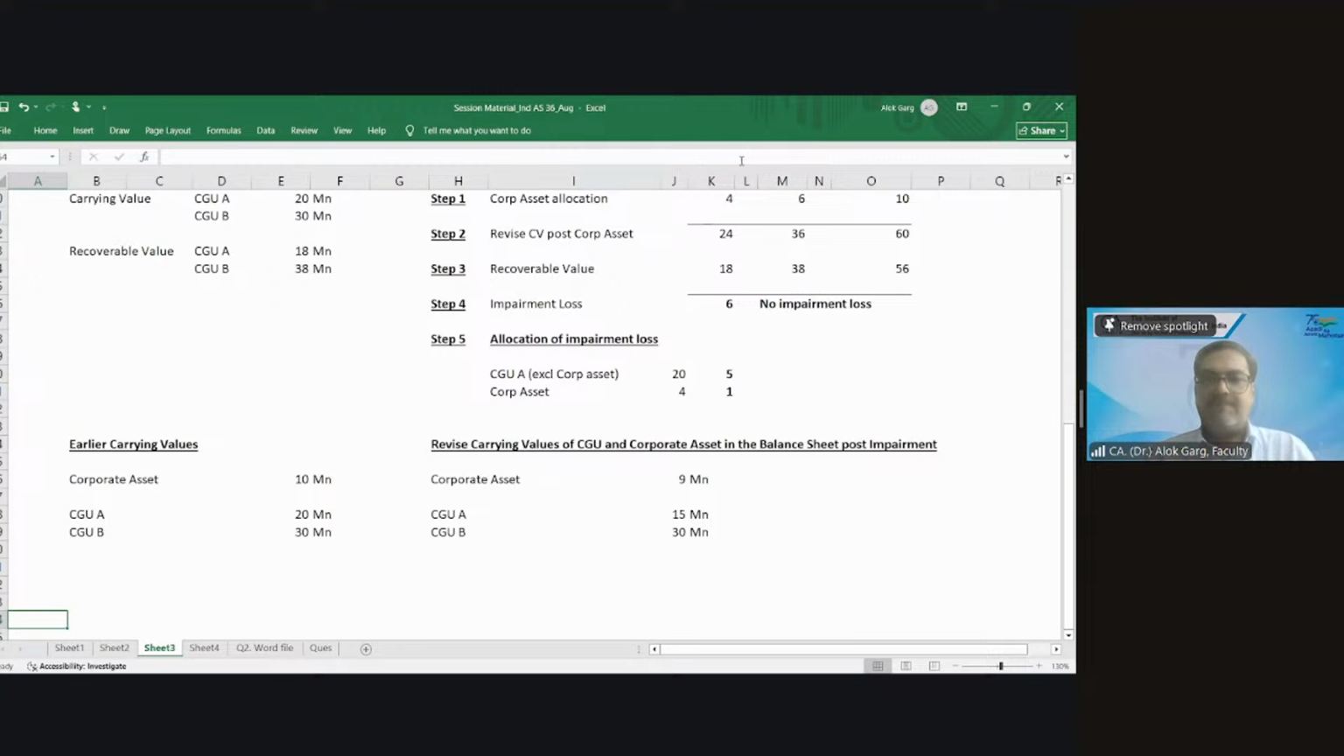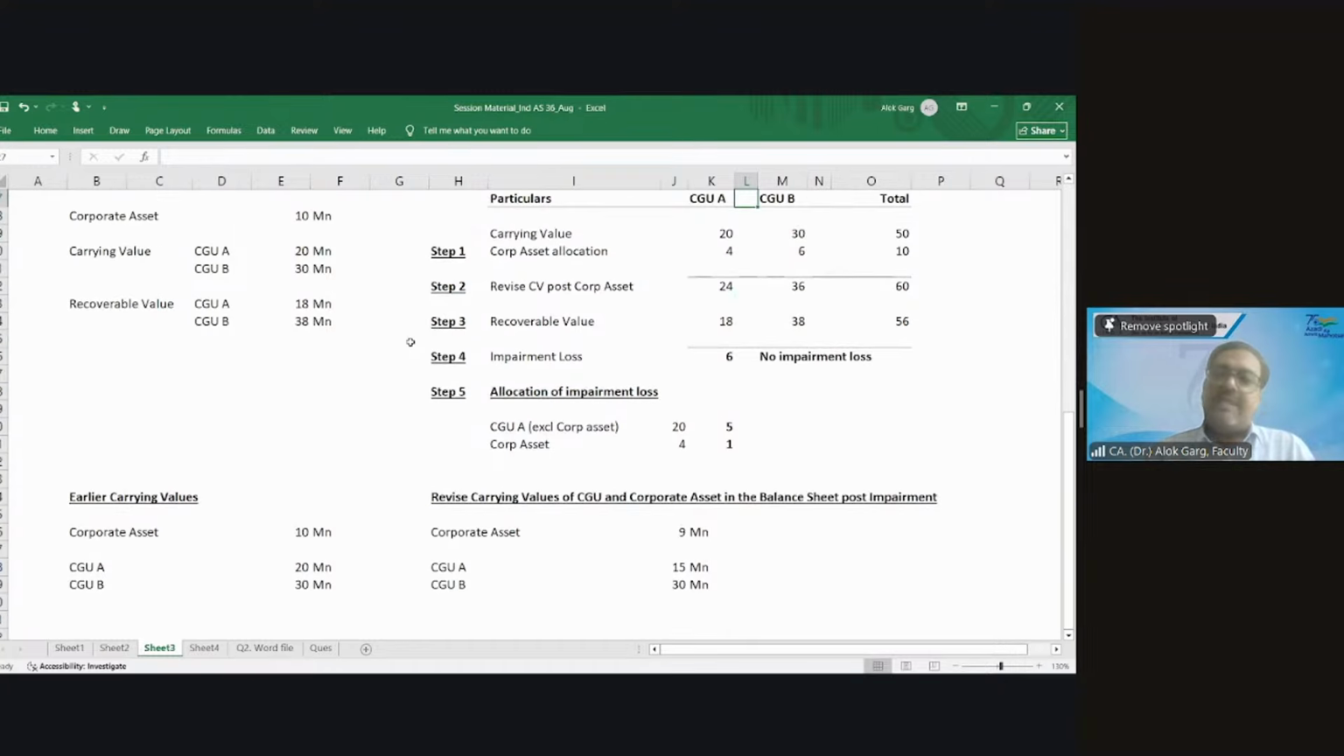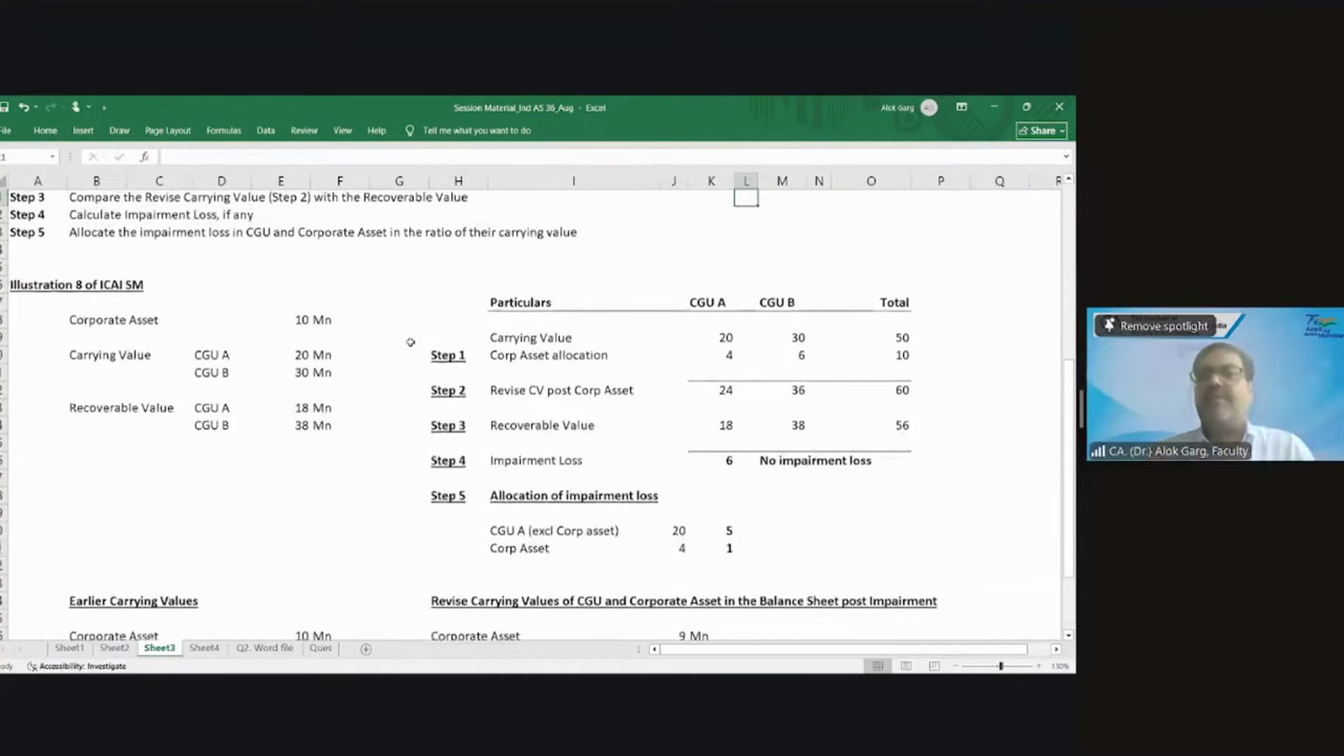Can you explain the last step again? I missed something. Revised carrying value, or step number 5? Allocation of impairment loss. Yes. So let me explain again. Not to worry, for everyone, this is an important concept.